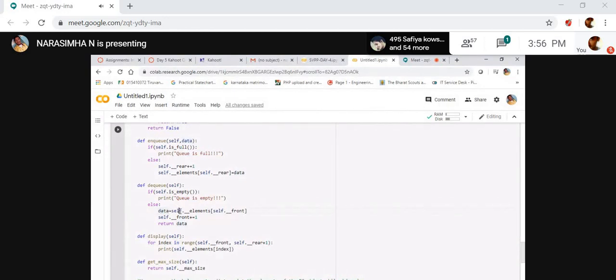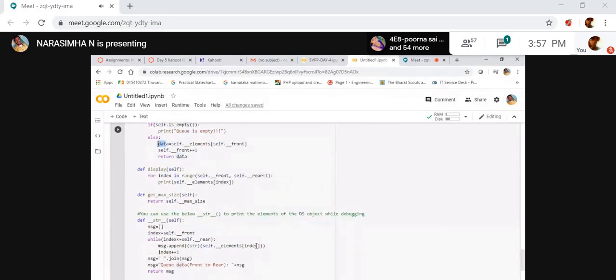It takes self of front. Why? Because the elements of front, in the sense, the front is initially 0. It returns the data, and then it returns the data. Now the front position is +1. So the data is removed here. Right?